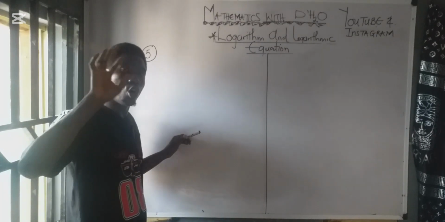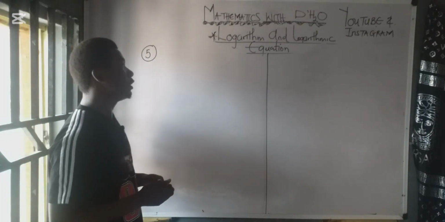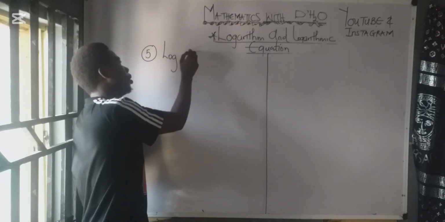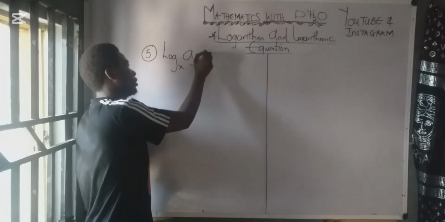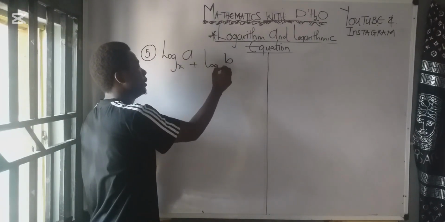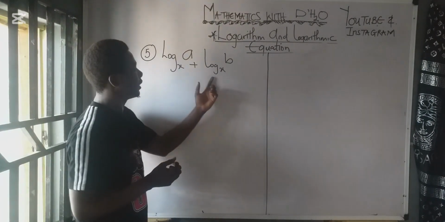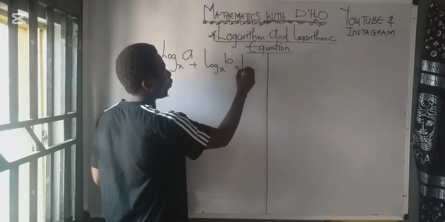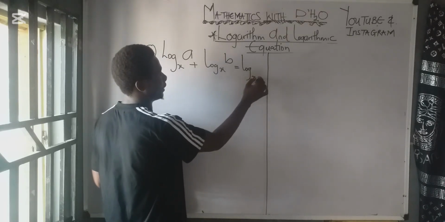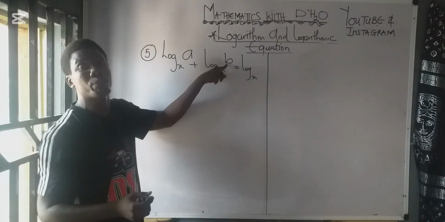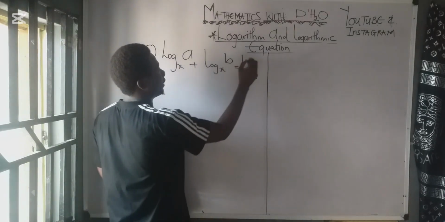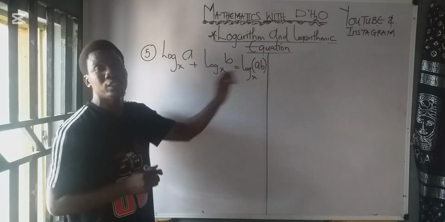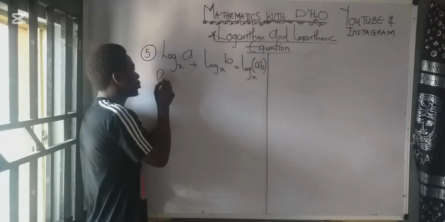Now let's look at law number 5 of logarithm. The fifth law of logarithm says that, let's say we have log a base x plus log b base x. Now seeing that these two have the same base, what do we do? Very easy. You simply take one of the base, which is base what? x. Now because you have a plus b here, you simply multiply them together. So you have a times b to give you ab. So it is equal to log ab base what? Base x.